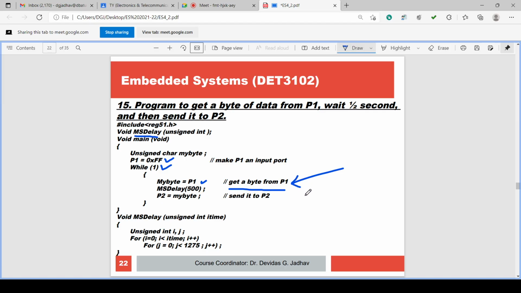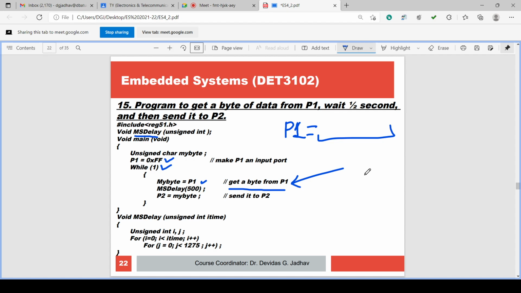My byte equal to P1 means what? Till now we are having the logic P1 equal to something, isn't it? Port 1 equal to something.